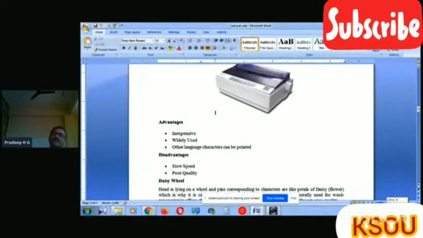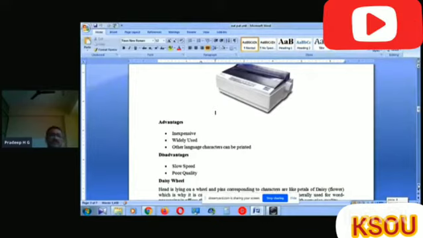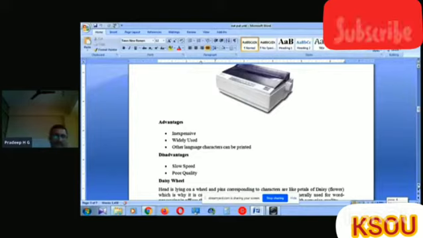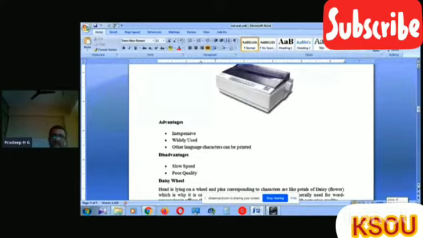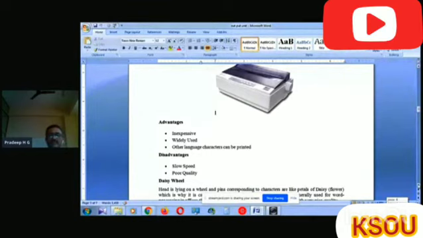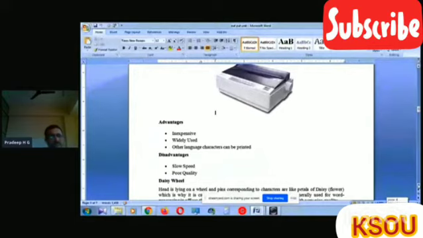The advantages of dot matrix are that it is inexpensive and widely used. Other language characters can be printed by using dot matrix. The disadvantages of dot matrix are that it is very slow and has poor quality.